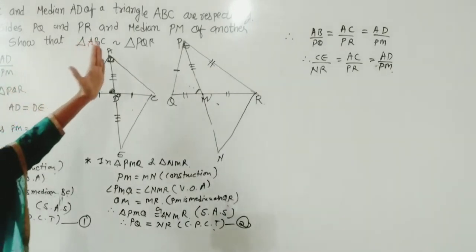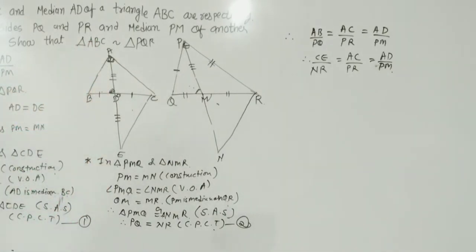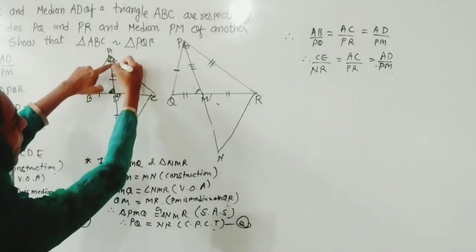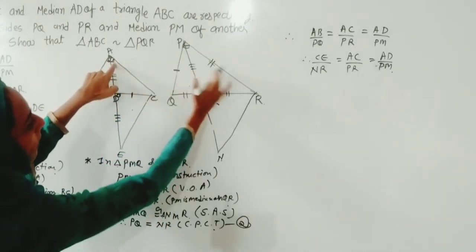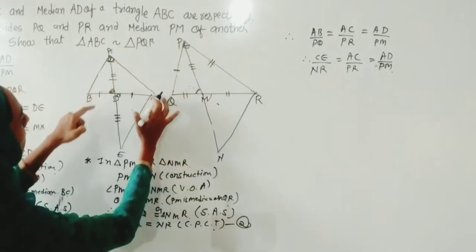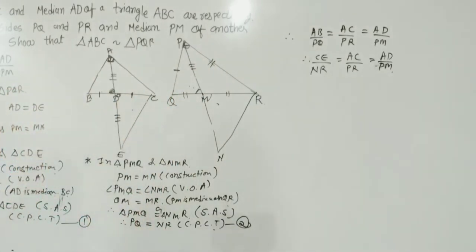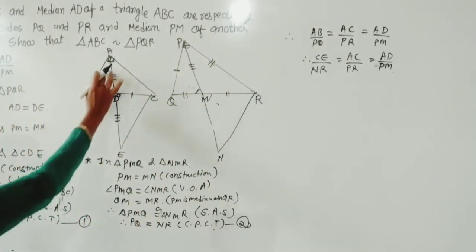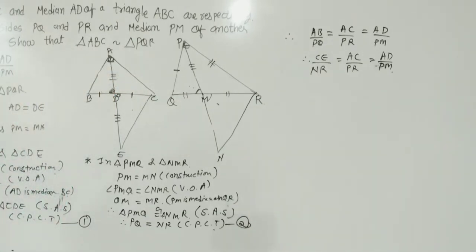Now we will think about how we can use this. First we will prove one angle from it. If we get one angle, then we will make it whole. If we are successful in proving this part, the half part, meaning P, R, M and C, A, D, then we can write another thing also. So let us replace something.